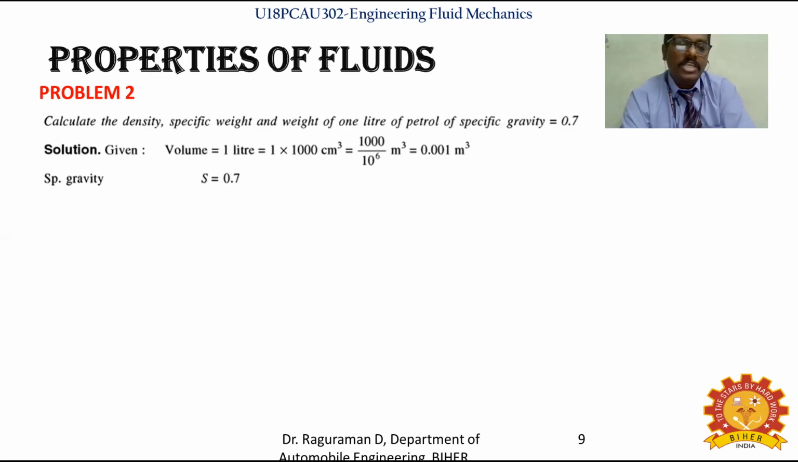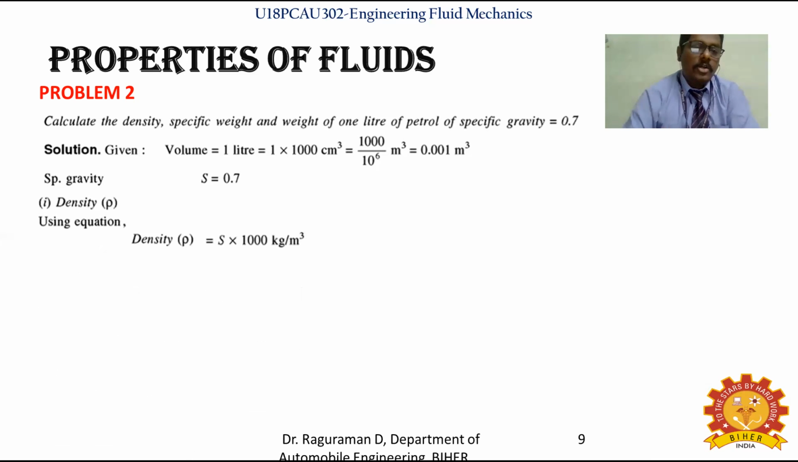Okay, so now what is given? 1 liter is given. Again, we know 1 liter equals 1000 centimeter cube, and from that it is 1 by 1000 meter cube. In the previous problem you already saw that 1 by 1000 meter cube is 0.001 meter cube. The specific gravity, capital S, is given as 0.7. Now density for a liquid is equal to specific gravity into the standard density of water, that is S into 1000. We saw that in the previous relation.